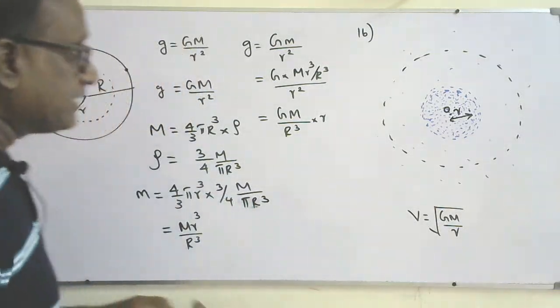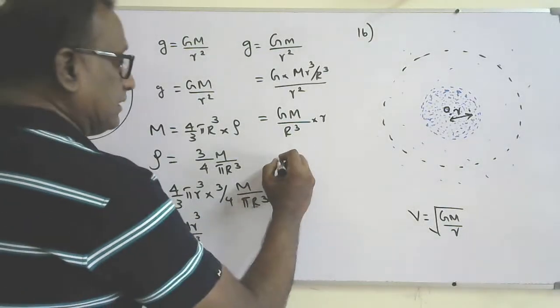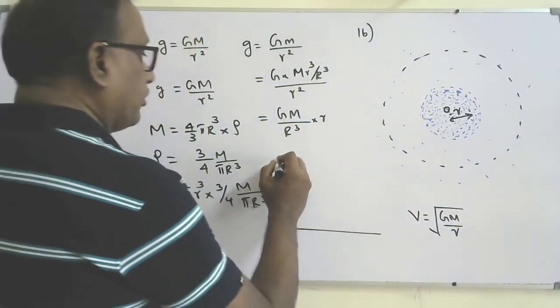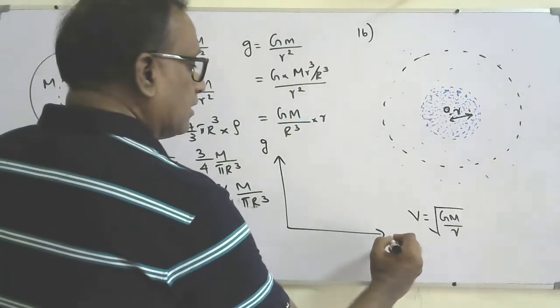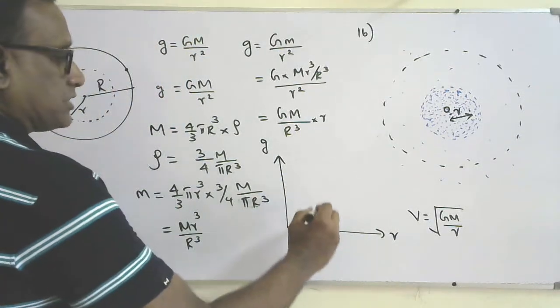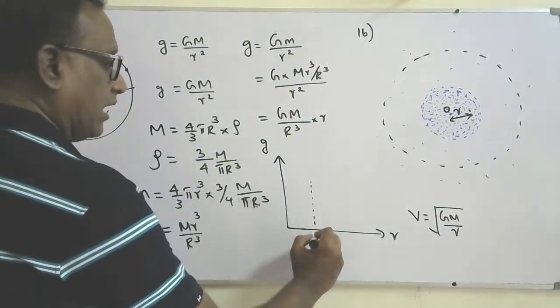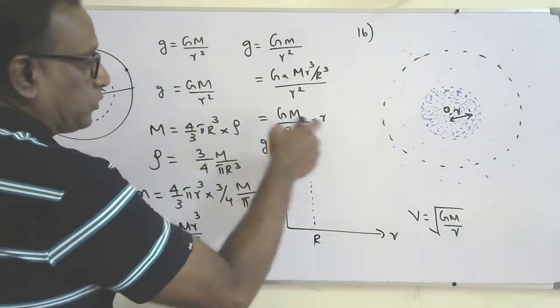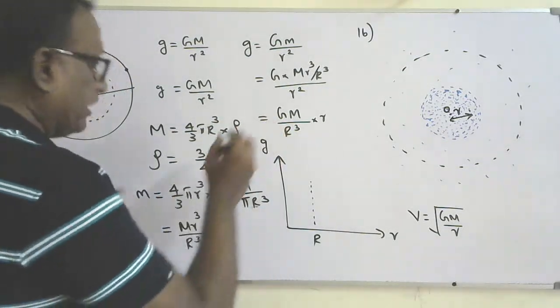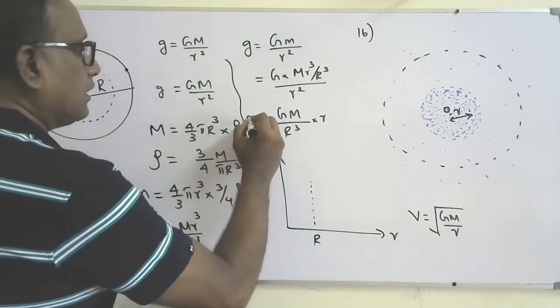So if I draw the graph of g against r for the gravitational field strength inside the Earth, until it reaches the radius of the Earth, R, g is proportional to r, so the graph will be like this.